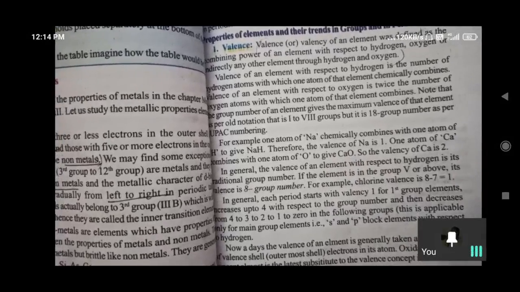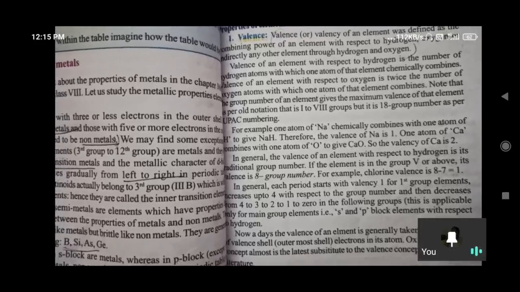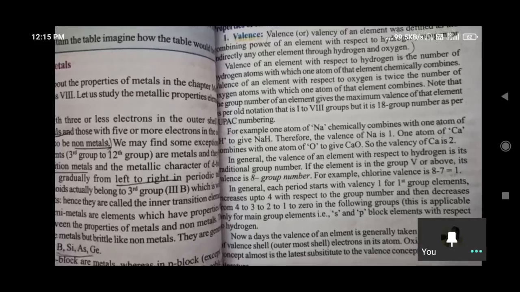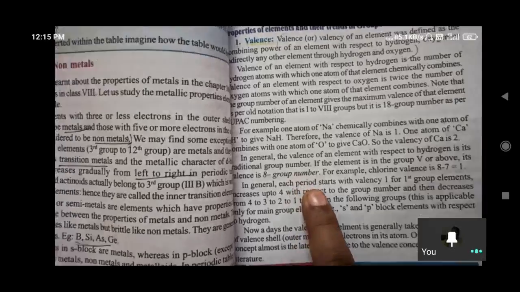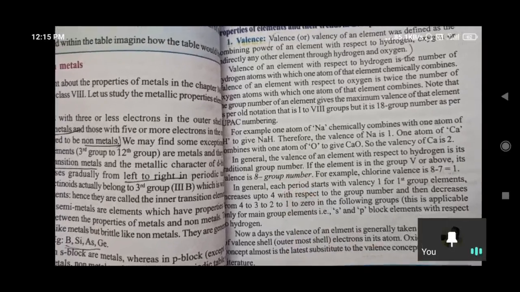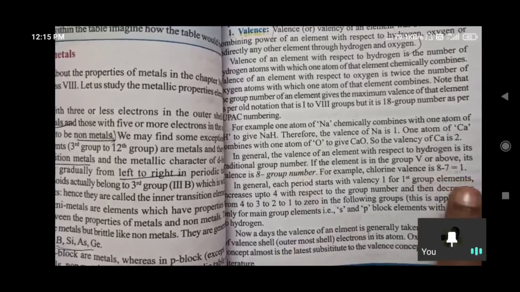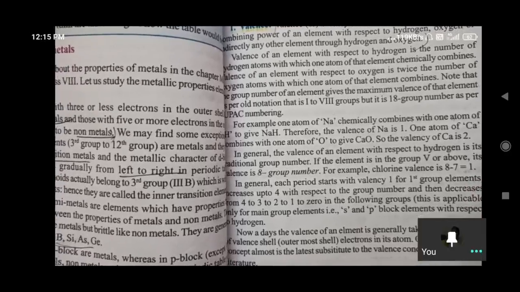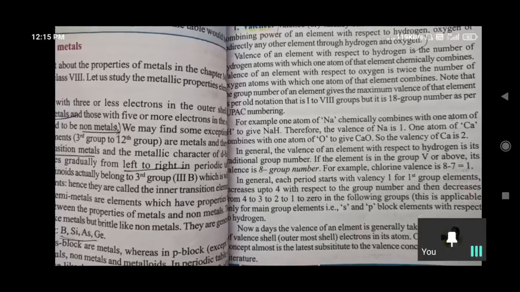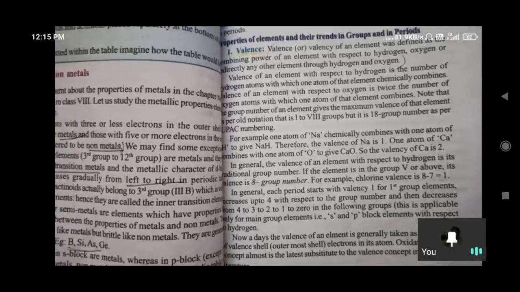So in that manner we can understand the valency of the element with respect to hydrogen is its traditional group number. For group V or above, its valency is 8 minus the group number. According to that, chlorine's valency is 8 minus 7, which is equal to 1. Chlorine valency is 1; 17 is the atomic number. So on the basis of atomic number, it is easy to understand the valency by comparing with noble gas configurations.